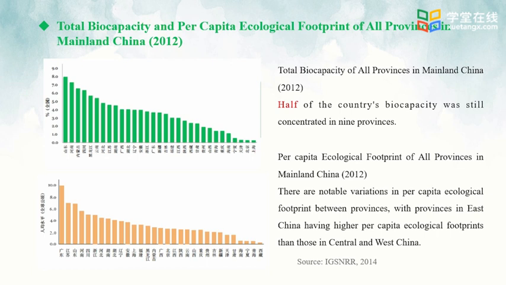Generally, eastern provinces with more developed economies had relatively high per capita ecological footprint, while provinces in central and west China had relatively low per capita ecological footprint. It is proportional to the overall disposable income of the population. A massive increase in consumption is a major driver of the total ecological footprint.